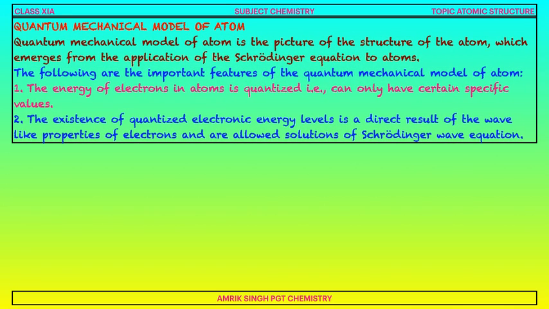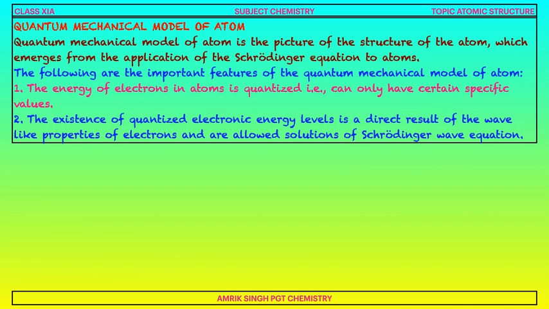Quantum mechanical model of atom. The quantum mechanical model of the atom is the picture of the structure of the atom which emerges from the application of the Schrödinger wave equation to atoms. The following are the important features of the quantum mechanical model of atom. The energy of an electron in an atom is quantized, that is, it can only have certain specific values. The existence of quantized electronic energy levels is the direct result of the wave-like properties of electrons and are allowed solutions